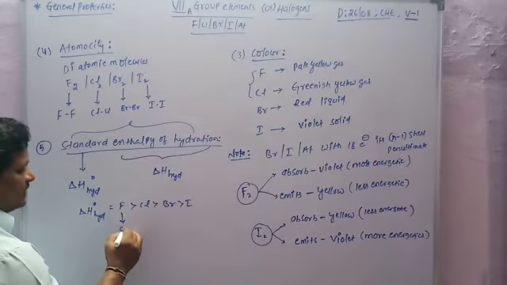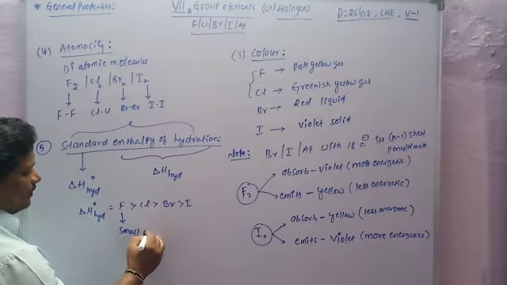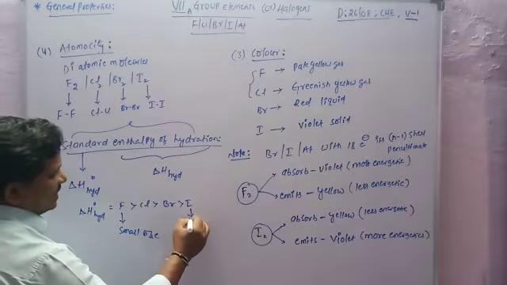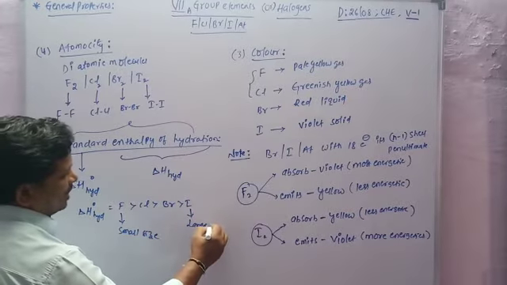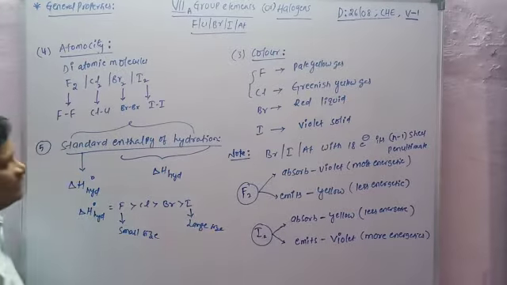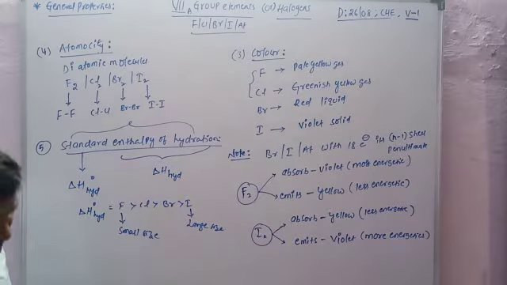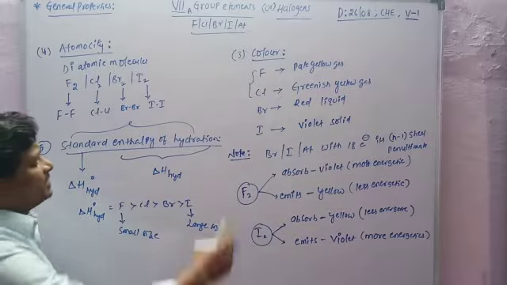This is because fluorine has a small size and iodine has a large size. So that is the standard enthalpy of hydration.